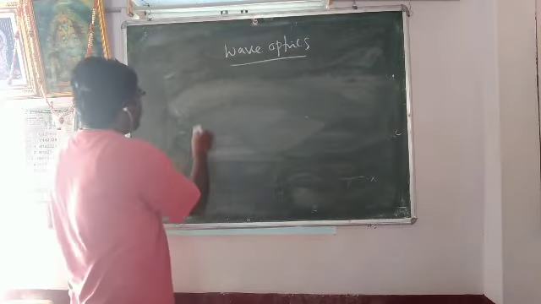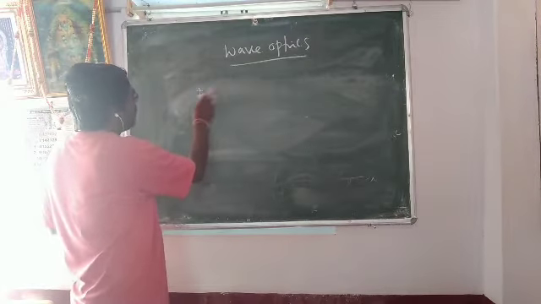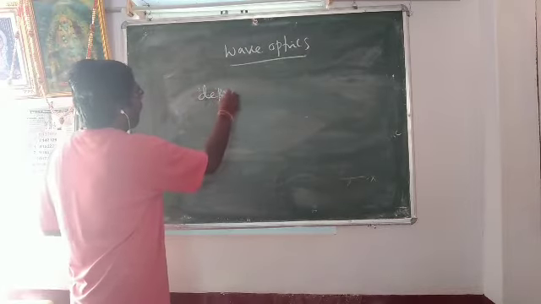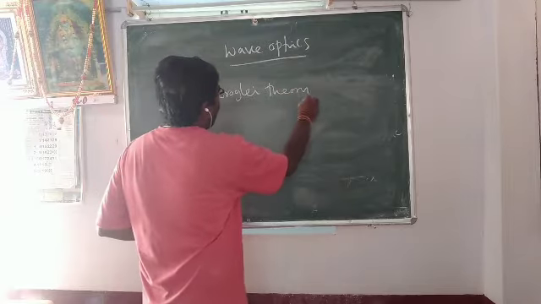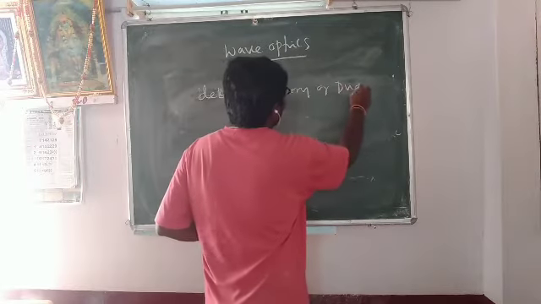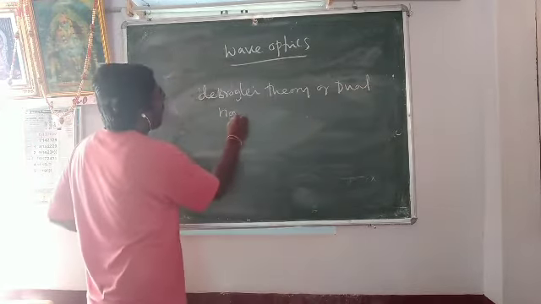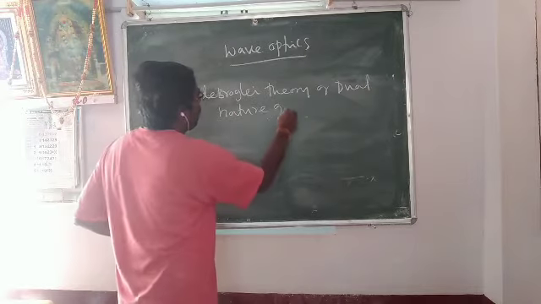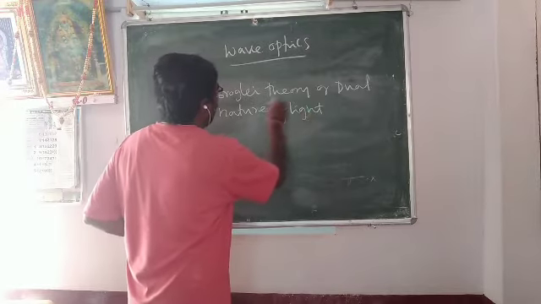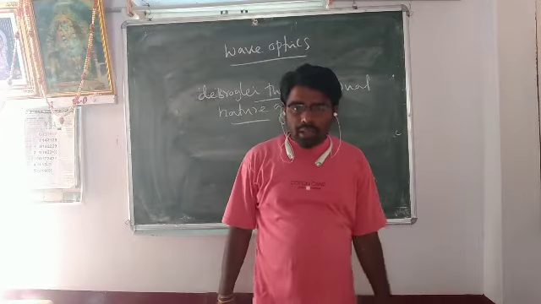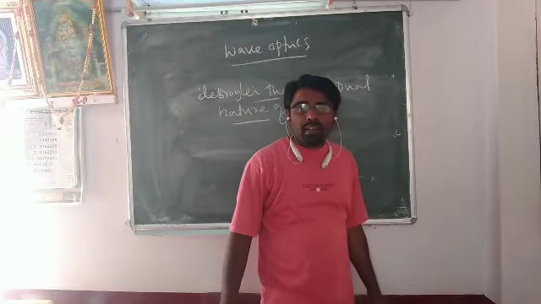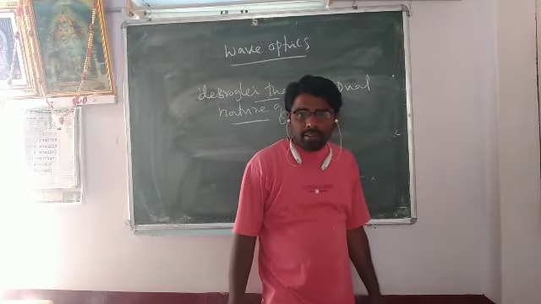Next, de Broglie theory, or dual nature of light. Nowadays, light is understood to have a dual nature. It has particle nature as well as wave nature.